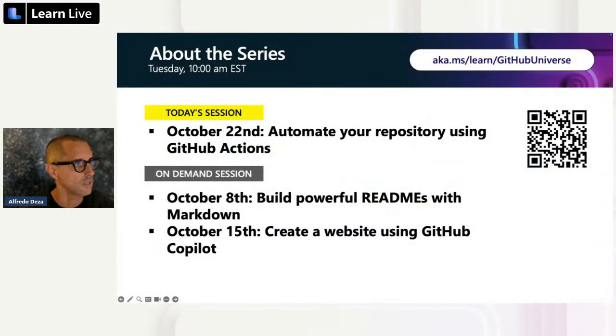All right. So today, we're going to be talking about automating your repository using GitHub Actions. And you can see the previous sessions by going to the Microsoft Reactor channel. This video is in the Microsoft Reactor channel on YouTube. And you will have all of these fast sessions, like building powerful readmes and creating a website using GitHub Copilot. All of those are available. This is the last session in this series, and we're very excited.